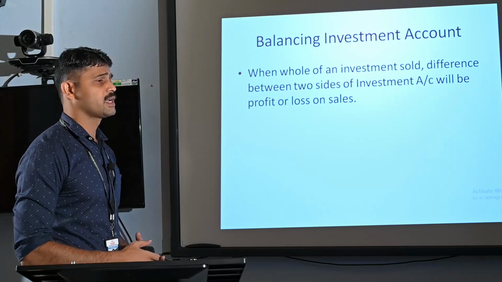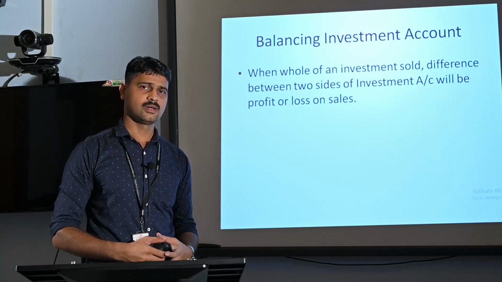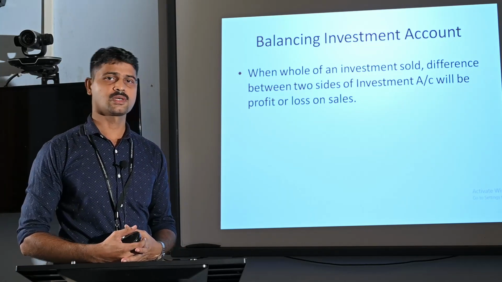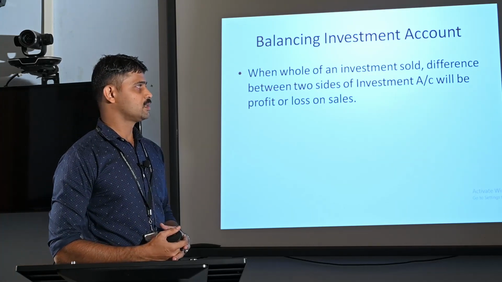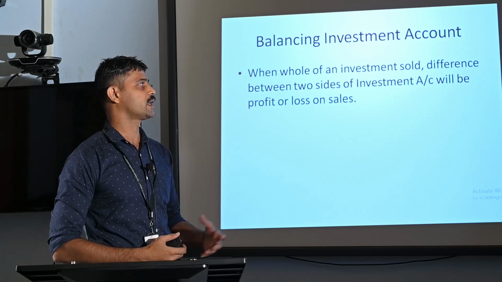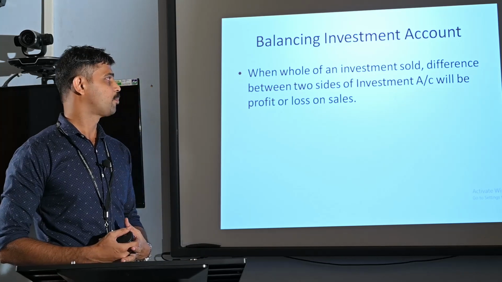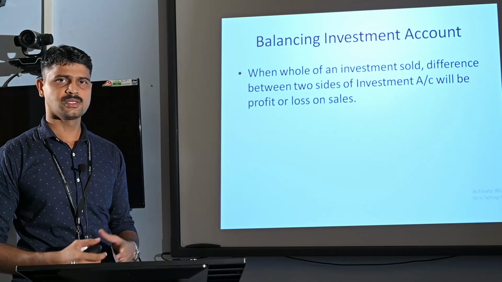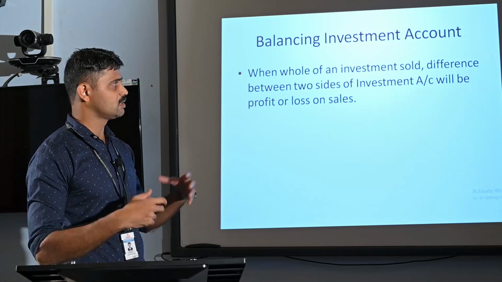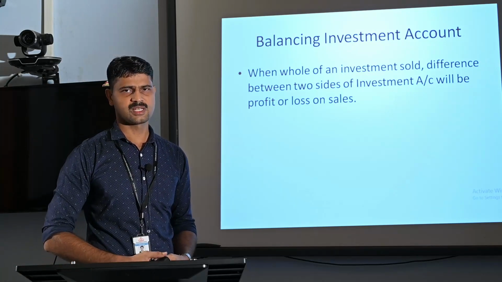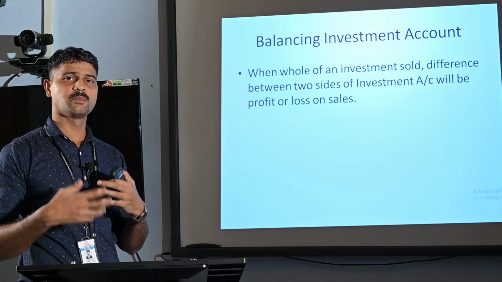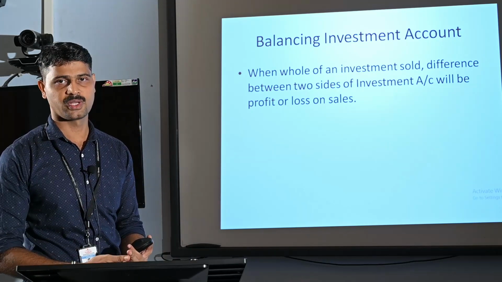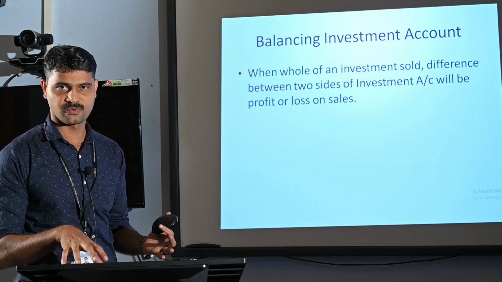Next, how to balance the investment account. How can we balance or close an investment account? When all of an investment is sold, the difference between two sides of investment account will be profit or loss on sales. It's the normal case if all the investment have been sold. For example, we are purchasing 1000 debentures and all these 1000 debentures are sold in the same accounting period. So there is no balance of investment.